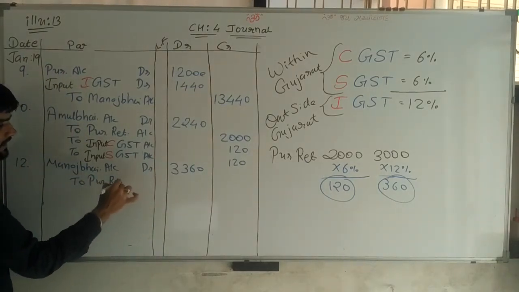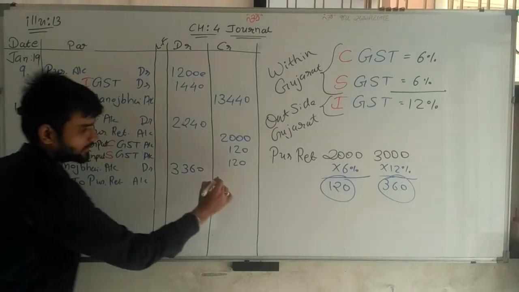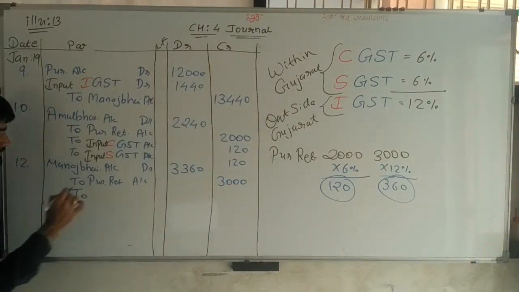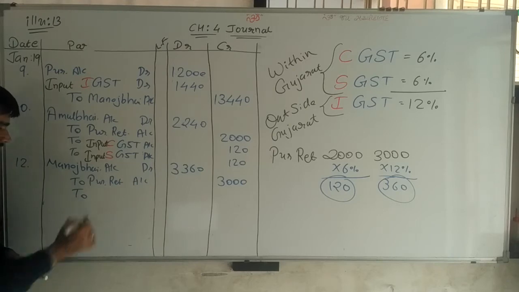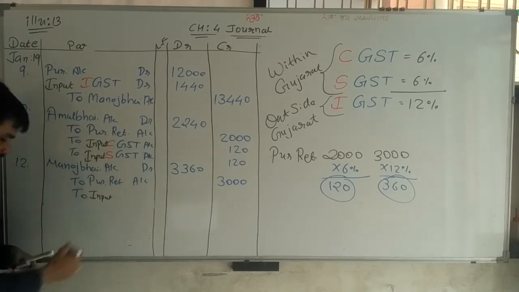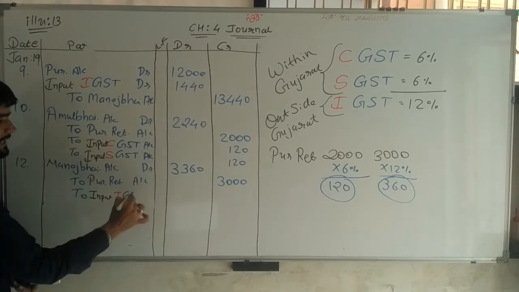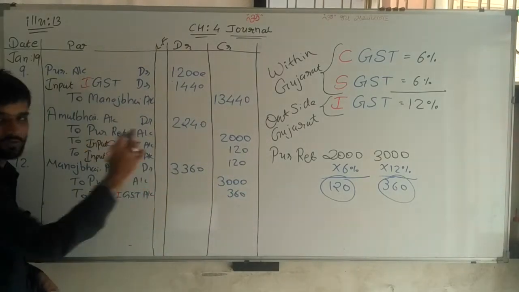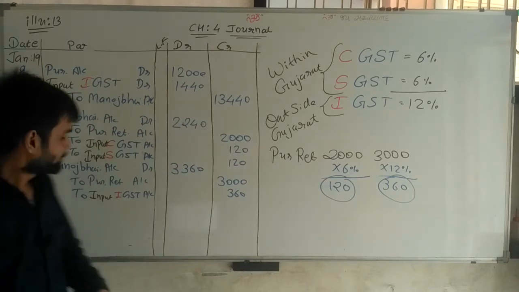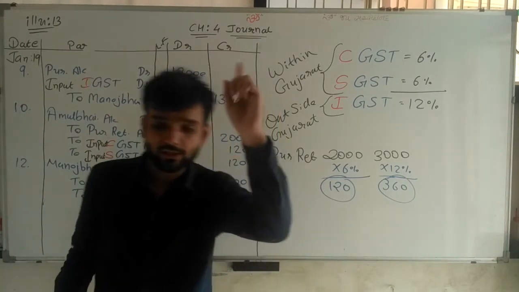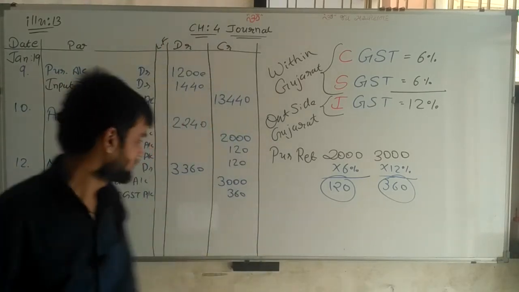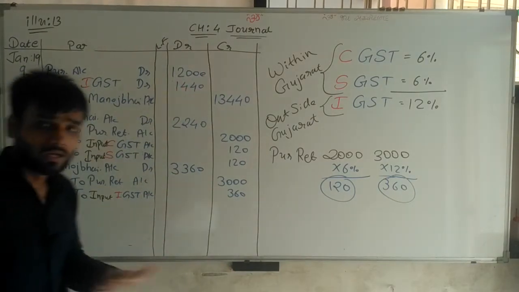To purchase return account, so the purchase return amount is 3,000 rupees. To input IGST account, because it is outside Gujarat, 360 rupees. The total is 3,360 rupees. So Manoj Bhai account debit 3,360 to purchase return account 3,000 to input IGST account 360. My adjustment number 12 is completed.